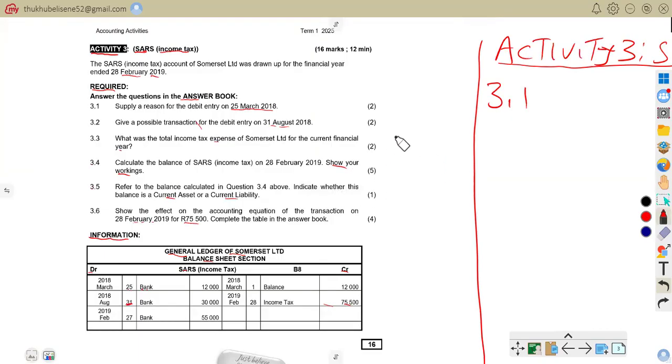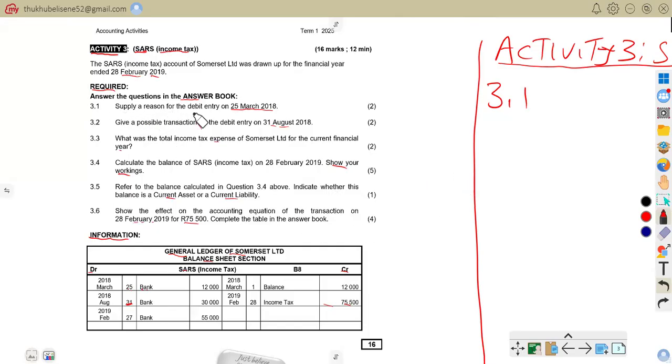But before we give the reason, we have to understand that the SARS or income tax ledger is a liability account. Let us know that it's a liability account. When the company owes SARS, it has a credit balance. You know liabilities have a credit balance. But when the company pays SARS, the account is debited. Get that straight. At year end, the income tax is credited to SARS. Hope you understand. So now let us attend to the question.